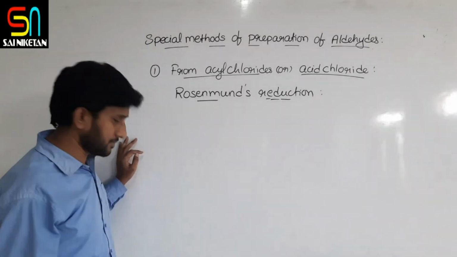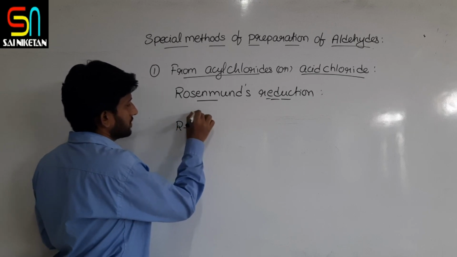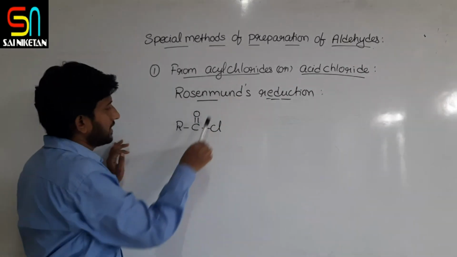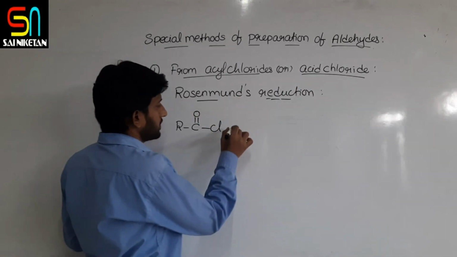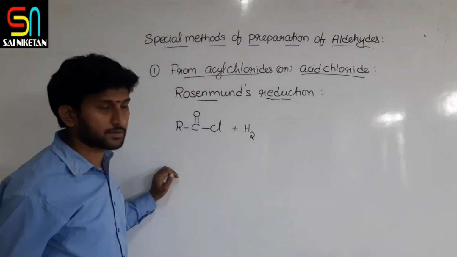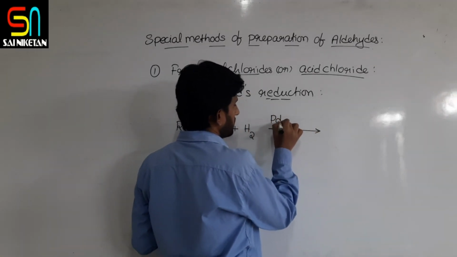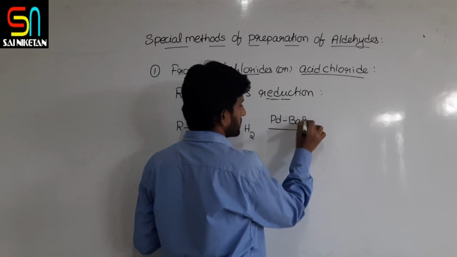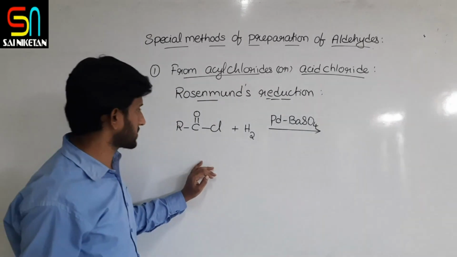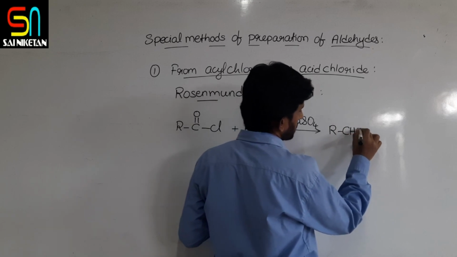Let us see the reaction. First I am writing one general equation: RCOCl, acyl chloride, on hydrogenation with palladium barium sulfate catalyst produces RCHO.